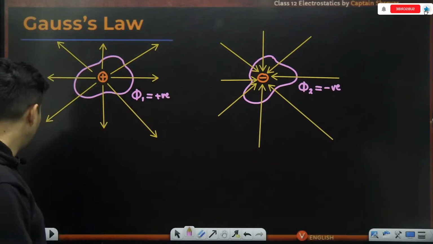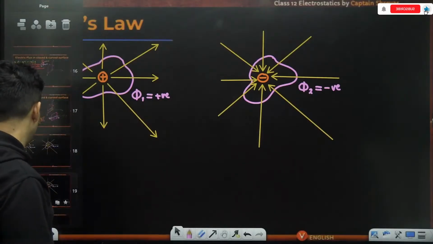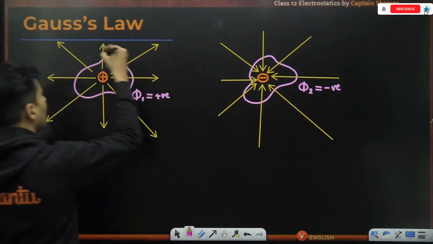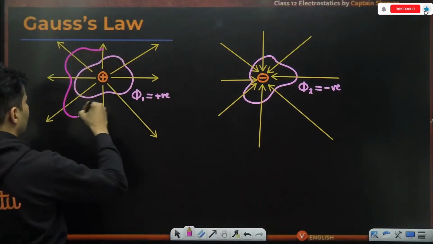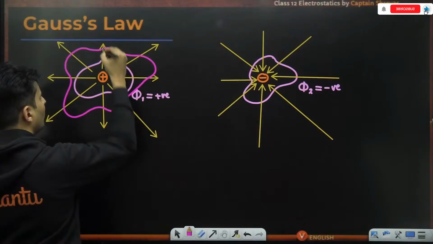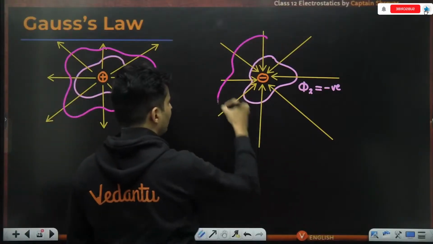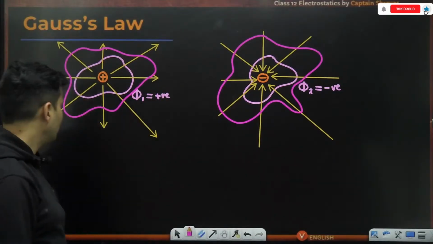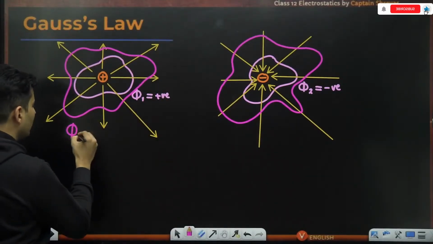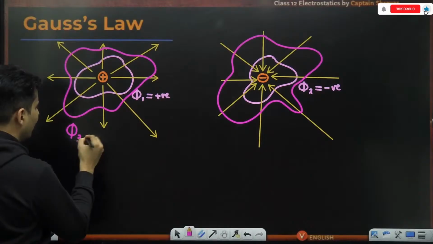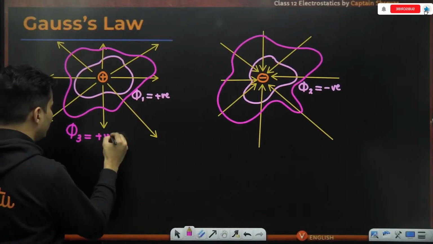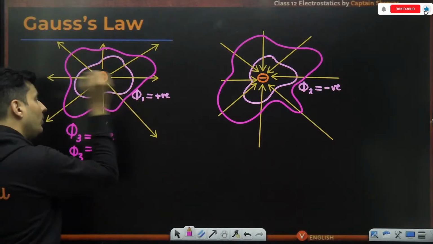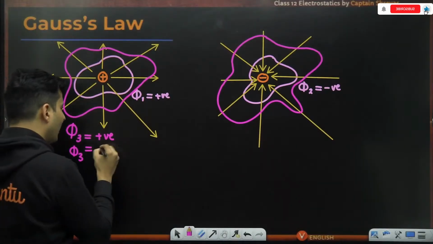Something to keep in mind. Let me play with this further. What if I chose another surface, another random closed shape like this? If you ask me what is the flux through this surface, let's say phi 3, I will say it is still positive, and in fact it should be the same as phi 1.